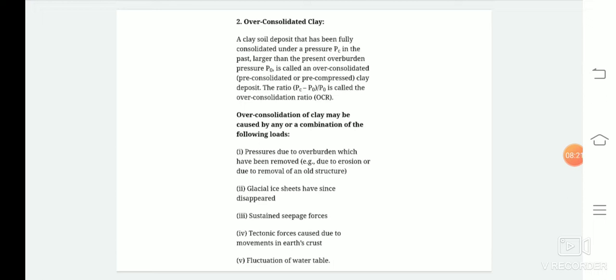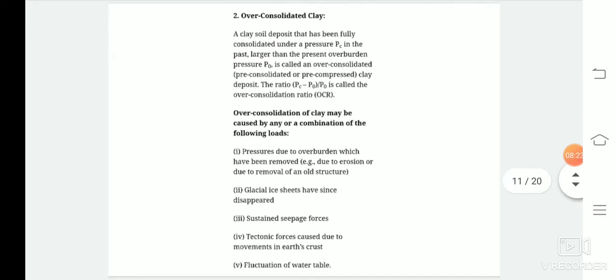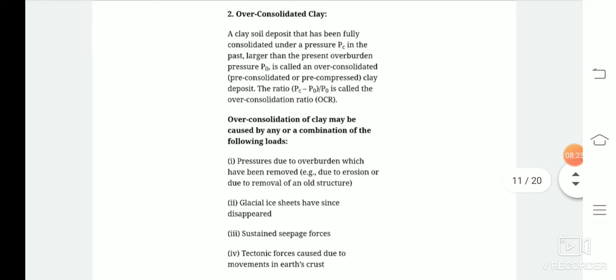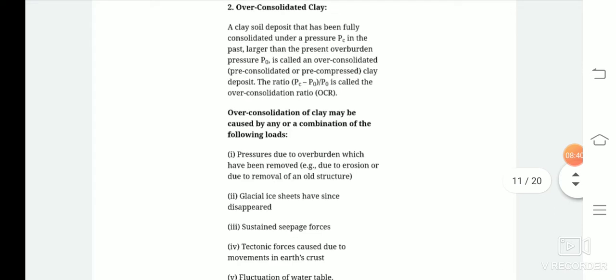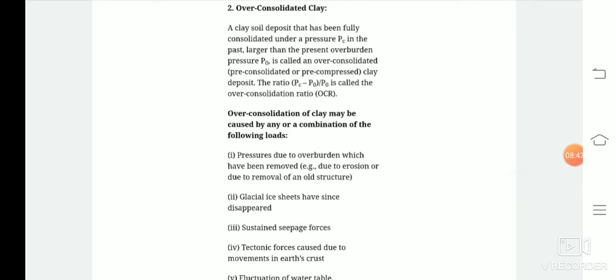The second one is known as over-consolidated clay. What is over-consolidated clay? A clay deposit that has been fully consolidated under a pressure in the past larger than the present overburden pressure is known as over-consolidated clay. It can also be known as pre-consolidated or pre-compressed clay deposit. And the ratio (Pc minus P0) by P0 is known as the over-consolidation ratio.